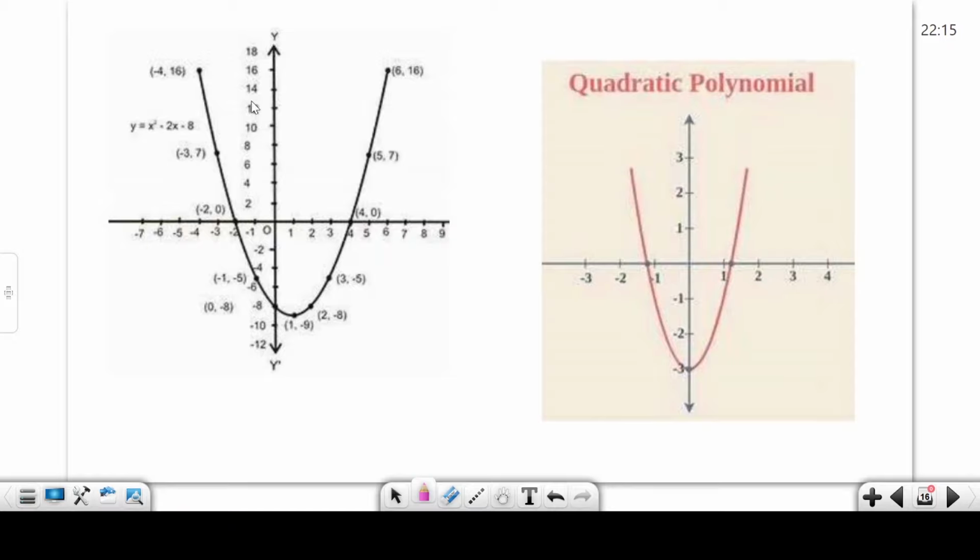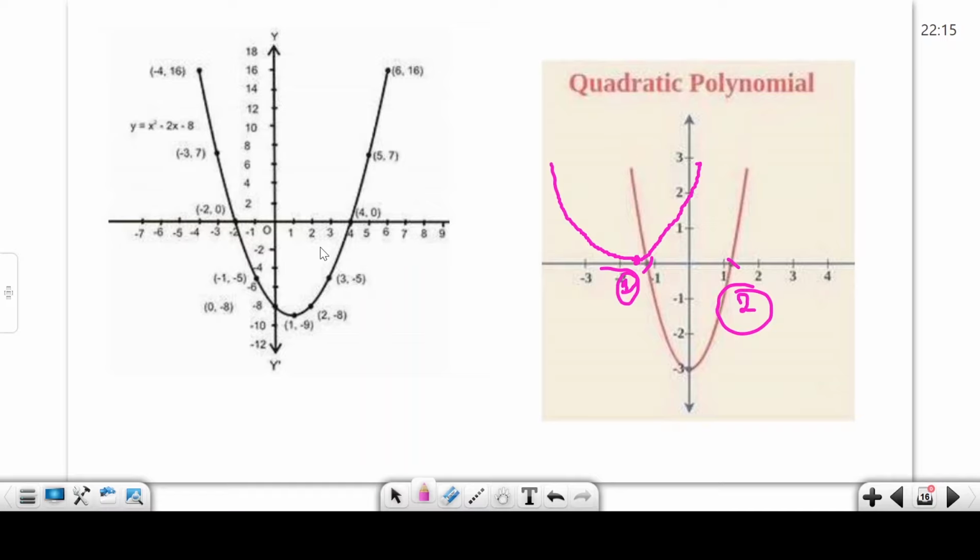Move on to the next one. Look here. Quadratic polynomial. How many zeros here? 2. A quadratic polynomial can also look like this. How many zeros? 1. Okay, this shape shows a quadratic polynomial. Parabola shape.